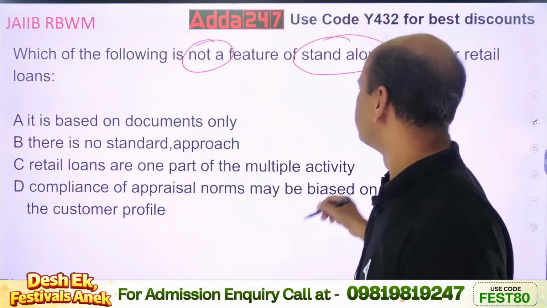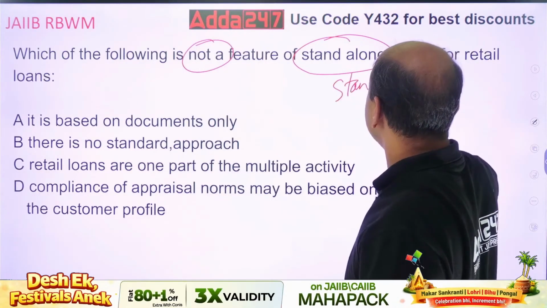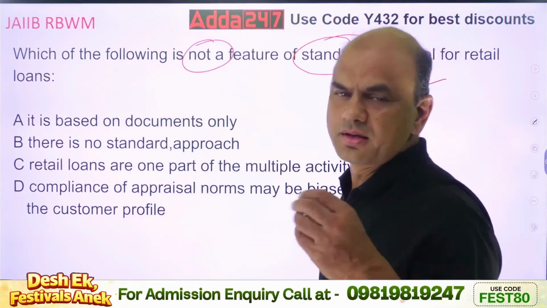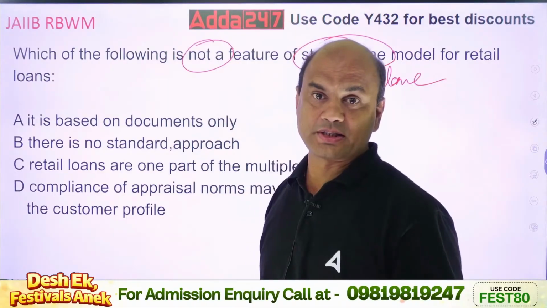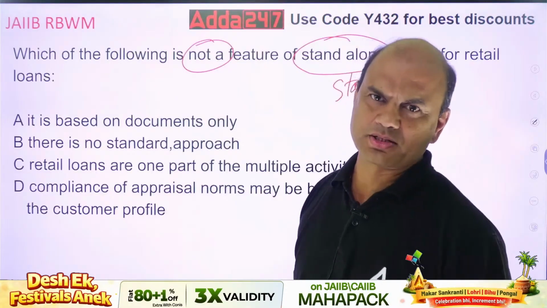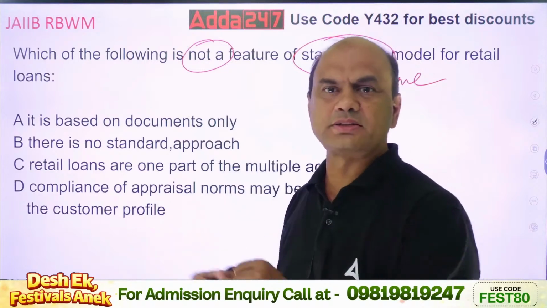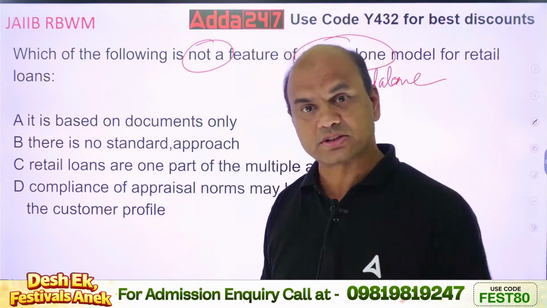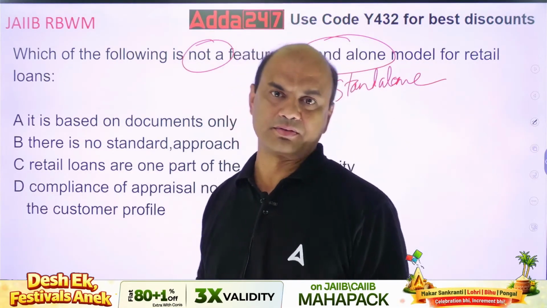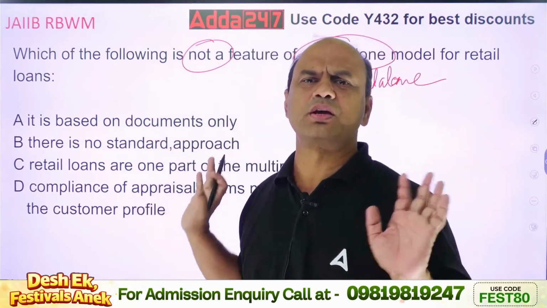See this? Standalone means everything is done by the branch. Standalone. Everything is done by the branch. Loan acquisition, loan processing, sanction, disbursement, monitoring, everything is done by the branch. Whereas in CPU model, branch acts like a courier person, takes the documents, gives it to CPU. CPU will process everything. So CPU is always a standardized method. So now we are talking of branch. Branch means your branch is doing everything. There can be a bias.